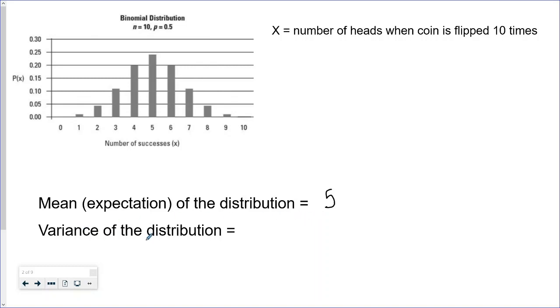The variance of the distribution tells you how spread out the probabilities are amongst the x values. We don't need to know this formula, but if you do further maths, you'll see it next year. The formula for the variance of the binomial is np(1 - p), but again, you don't need to know where that comes from. If you worked out the variance of this distribution, you would get 2.5. And similarly, just like we would normally do, you can work out the standard deviation of this distribution.